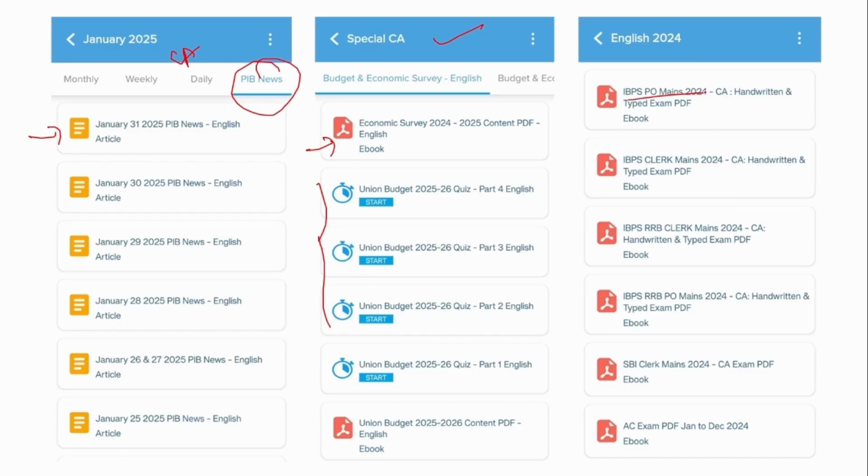So if you see IBPS PO mains, IBPS RRB clerk, SBI clerk, so these are all exam perspective PDF. So if you go and check, these PDF will contain around 5 to 6 months of the current affairs, which has high chances of being asked in this SBI clerk mains exam. So it is very useful to go and read this PDF from an exam perspective point.